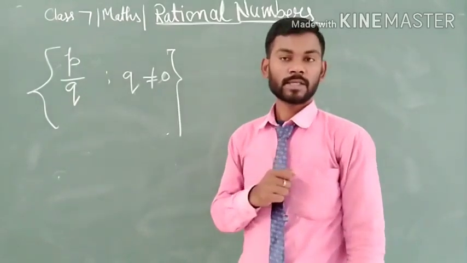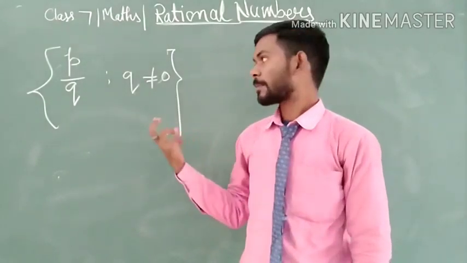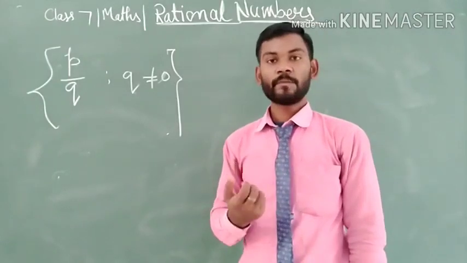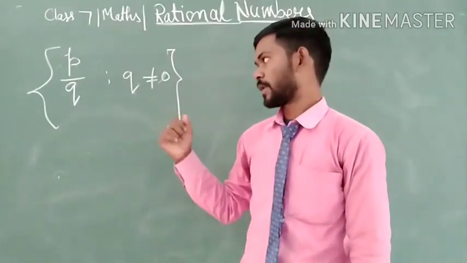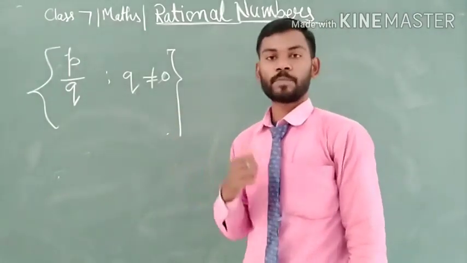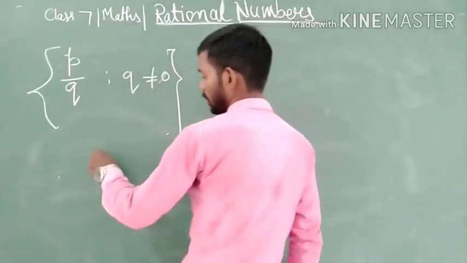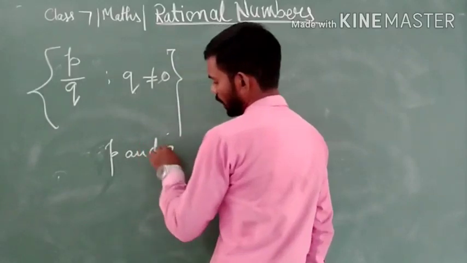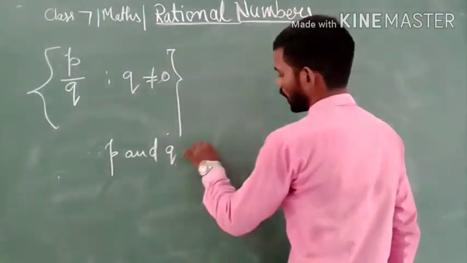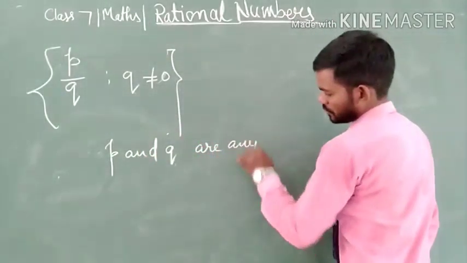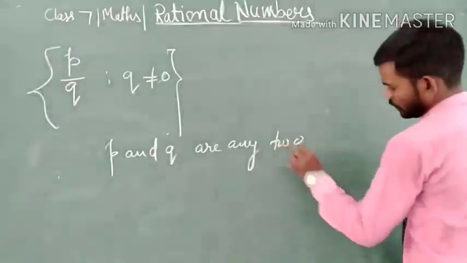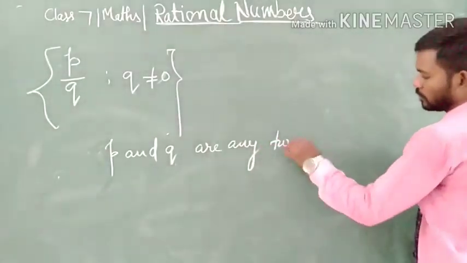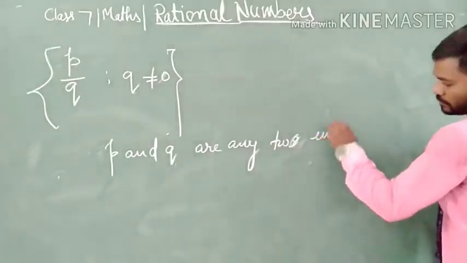There is a question that arises: what are p and q? If we write any number in the form of p upon q, then what are p and q? p and q are any two integers.